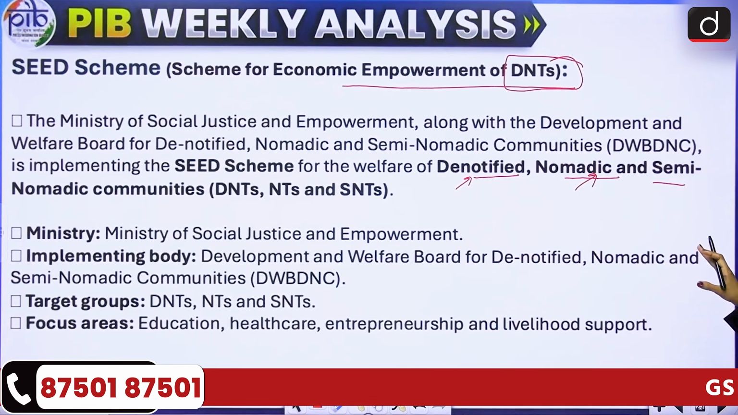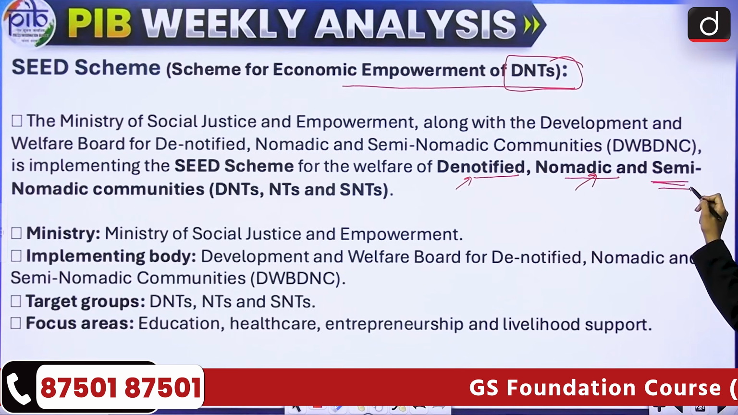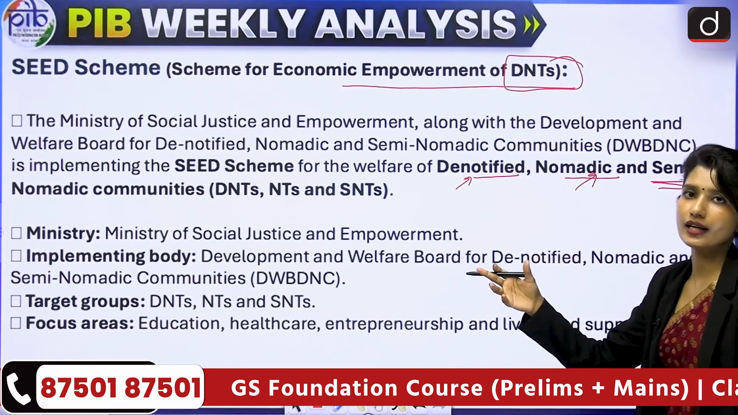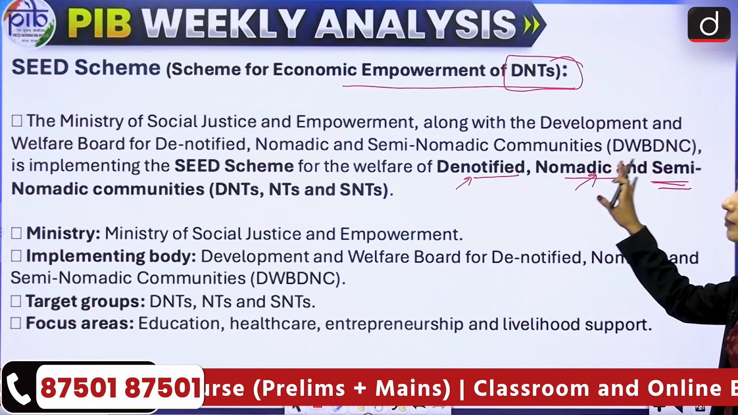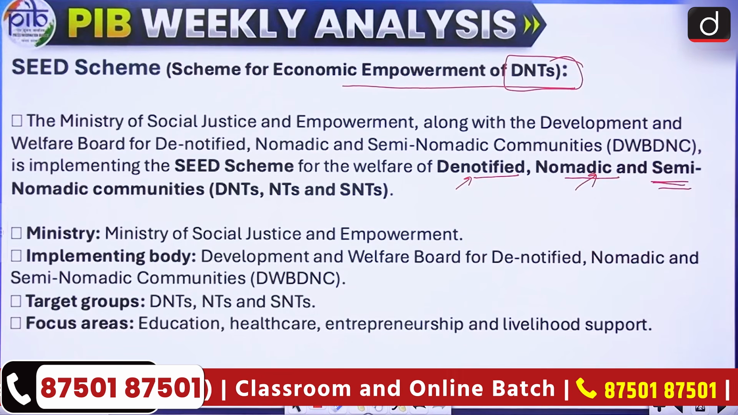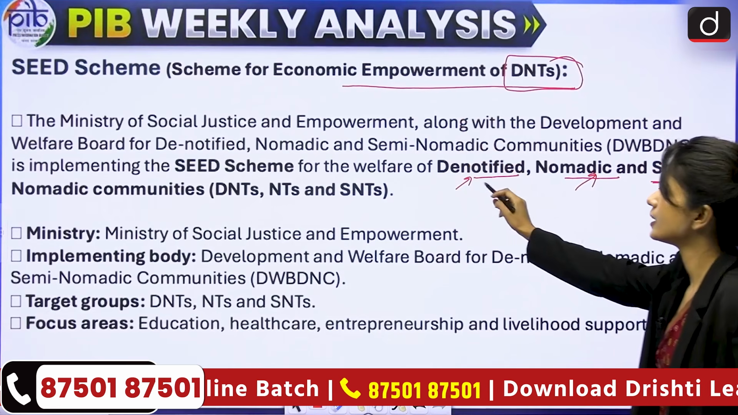So these are the communities that keep moving from one place to another for their livelihood. And semi-nomadic means these are the communities that are partly settled and partly mobile. They can move sometimes, they are also settled sometimes, right? So they are partly mobile and partly settled. They are semi-nomadic tribes. So the SEED scheme is important because it talks about these DNTs.